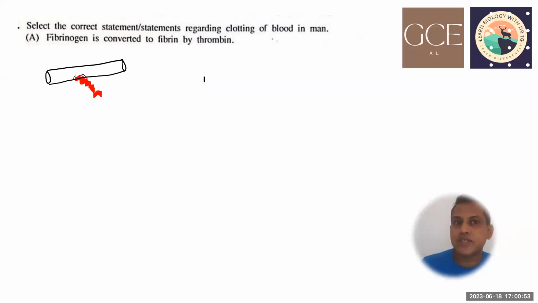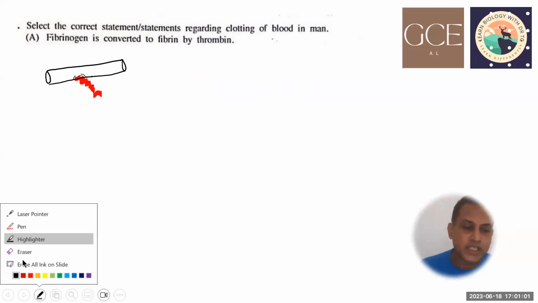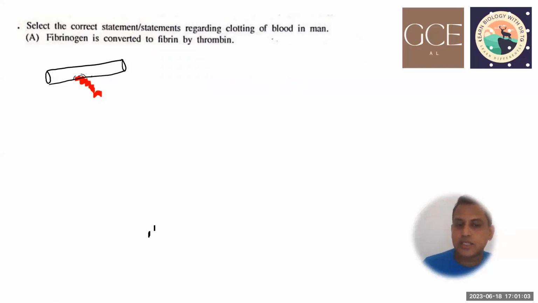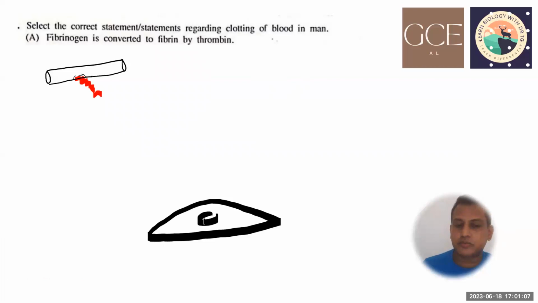So we know the blood vessel is made out of different tissues. There are different layers. The inner layer is the endothelial cells. That means it has cells like this. And then underneath the endothelial cells, there are different tissues, and these tissues depend on the blood vessels.